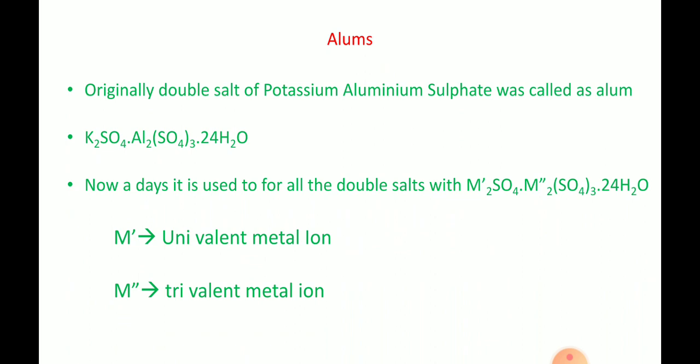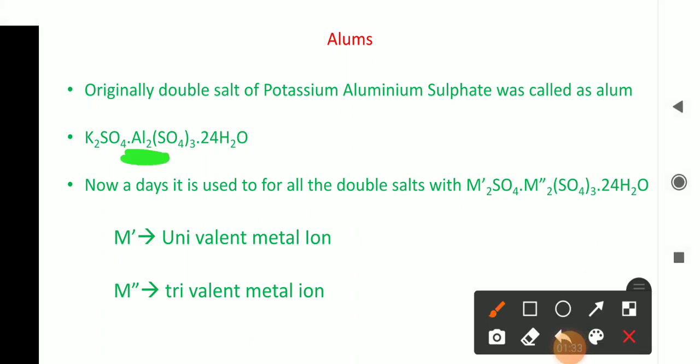So what were called as alums? The double salts of potassium and aluminum sulfate, which means when potassium sulfate has combined with aluminum sulfate, a double salt is obtained, and such types of double salts are called as alums. Is it clear, students? What are alums? And their formula is given: K2SO4 Al2(SO4)3 24H2O. It is the formula of alum.